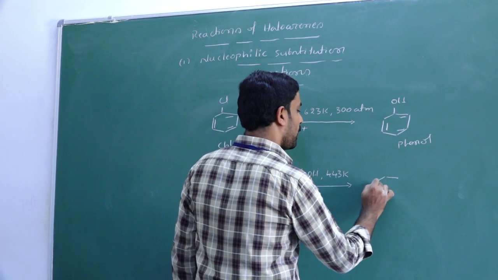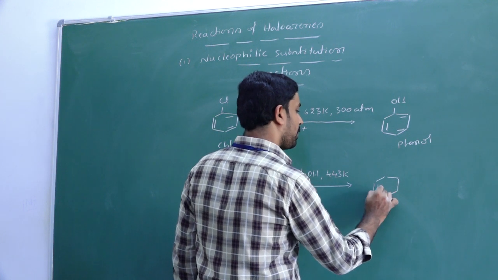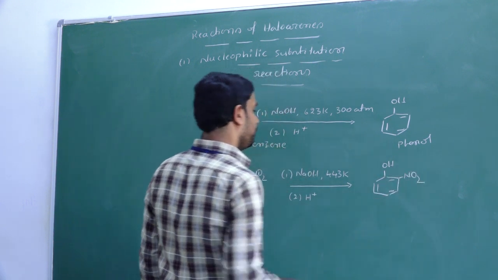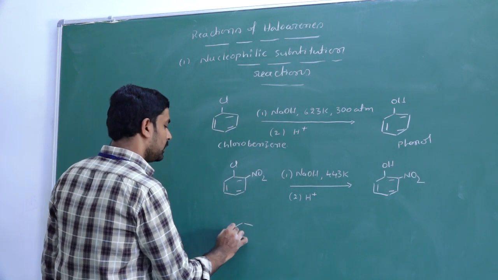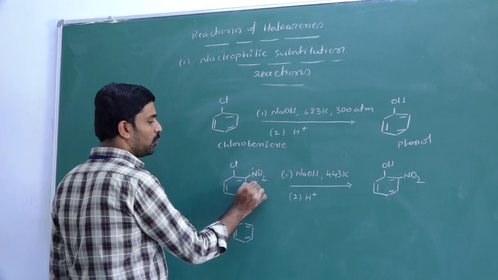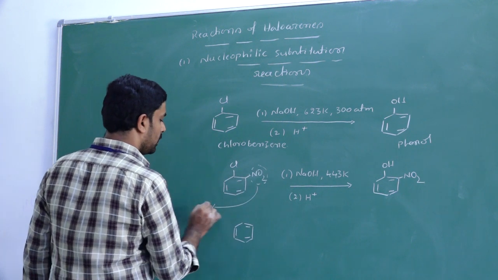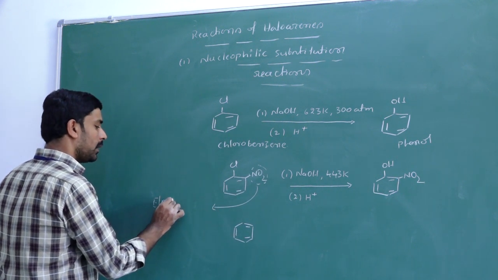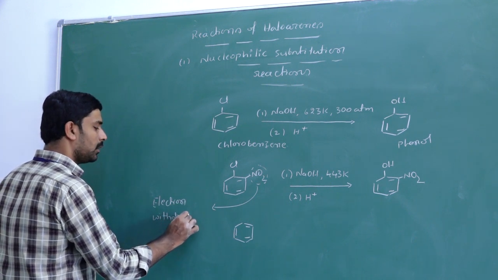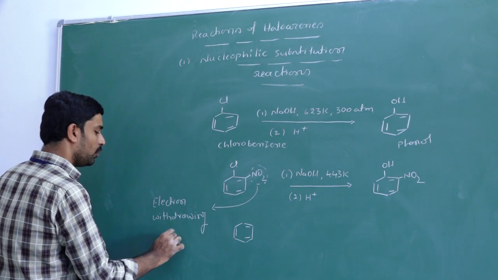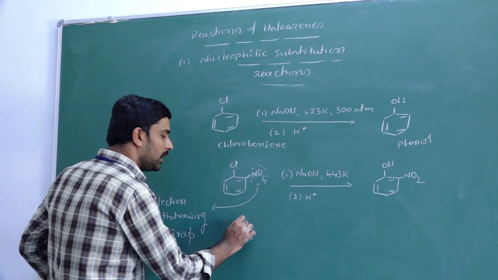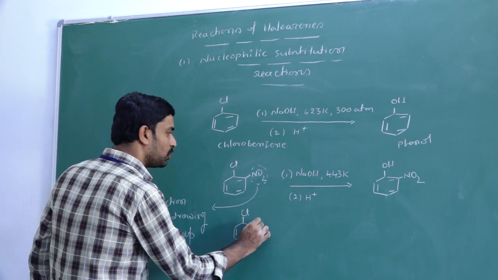So we get ortho-nitrophenol, with OH and NO2. So the NO2 group is an electron withdrawing group, and it increases the reactivity of the aryl halide toward the nucleophilic substitution reaction.